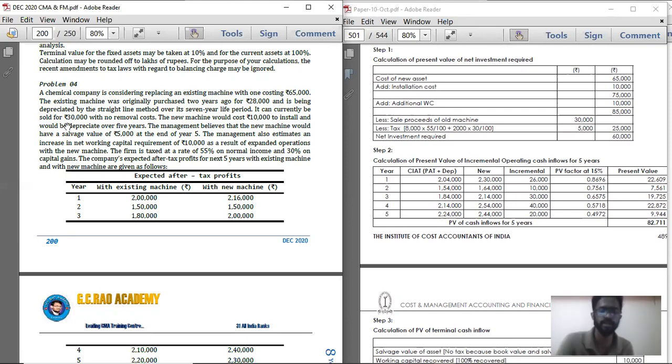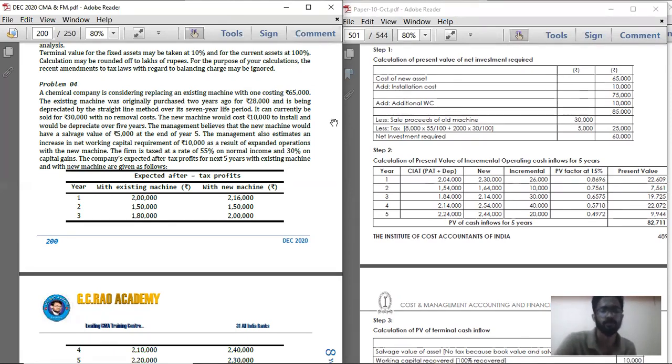How did we find that? 28,000 for 7 years they have given. The life of the machinery is 7 years. We have already used it for 2 years, so the remaining years is 5 years. So 20,000 is today's value of machinery as per book value, whereas you are selling at 30,000. So 30,000 minus 20,000, you are selling at 10,000 rupees profit.